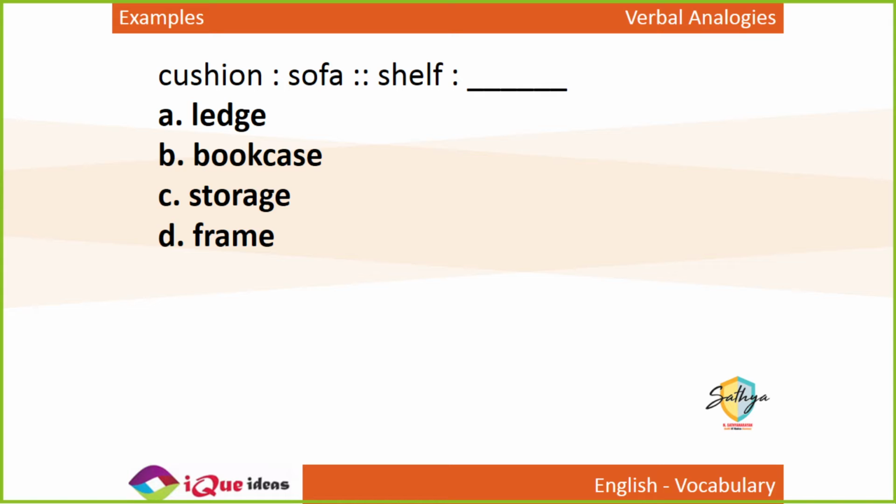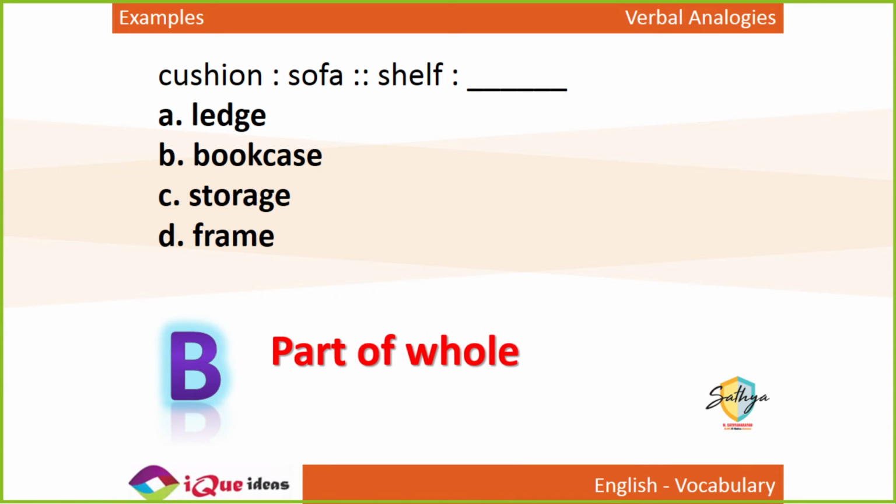Like window ledge, right? Window का bottom part होता है जहाँ पे थोड़ा सा space होता है where you can keep something. So ledge जिसको गुजराती में पाली बोलते हैं, right? The edge of a wall, the ledge. So shelf is not part of a ledge. The shelf of a bookcase, just like cushion is part of the sofa, a shelf is part of a bookcase, and hence a part of whole.